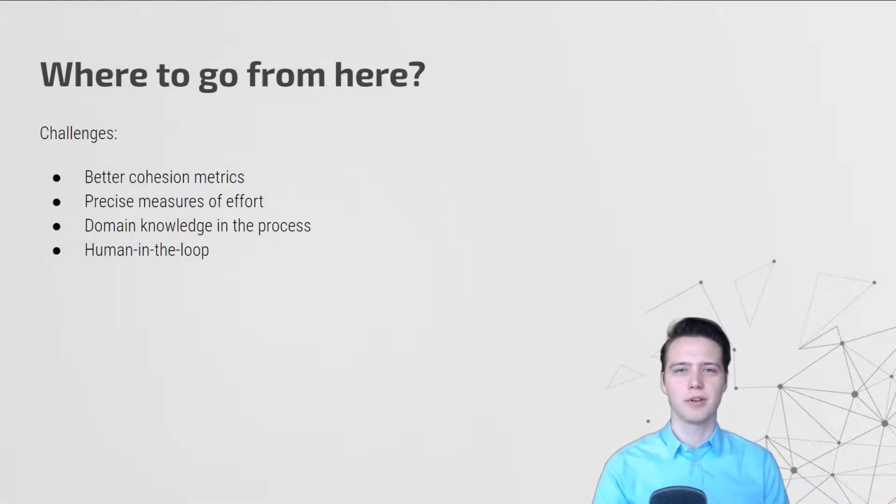For future work, we've identified a few challenges. The first is the use of better cohesion metrics. We used a commonly used metric, but it showed its flaws. Some research related to modularization already uses more fleshed out cohesion metrics, and we emphasize the importance of this. On top of that, given the advances in natural language processing and similar techniques, we are interested in how well semantics can show which classes should be bundled together.